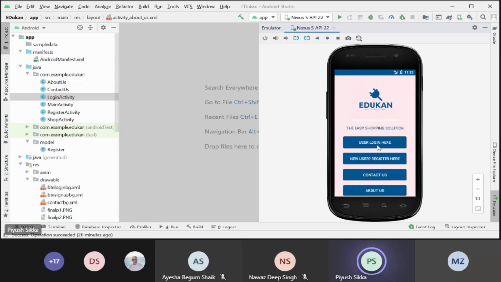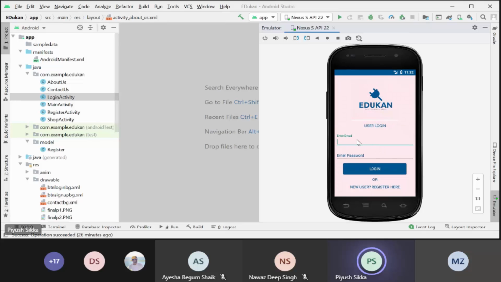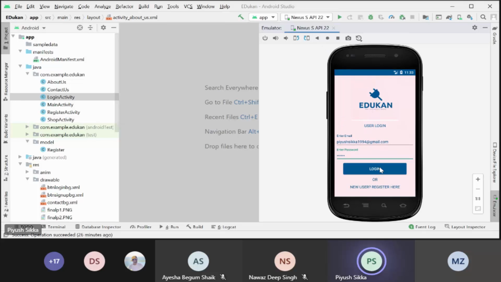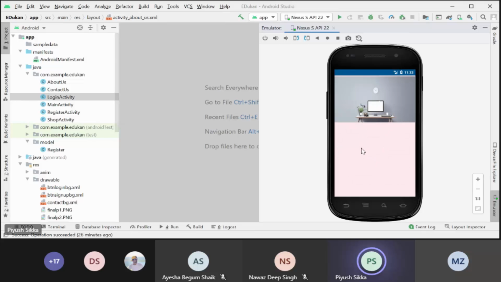First, I'll tell you about the login here. Here you have to enter user email and password. Like I am entering one right now. And I am entering my password. I have used Firebase authentication to authenticate the user. Here is a login, and we use this as a view flipper here. In the future we'll show images here, like product galleries and all. Here we use the recycler view.